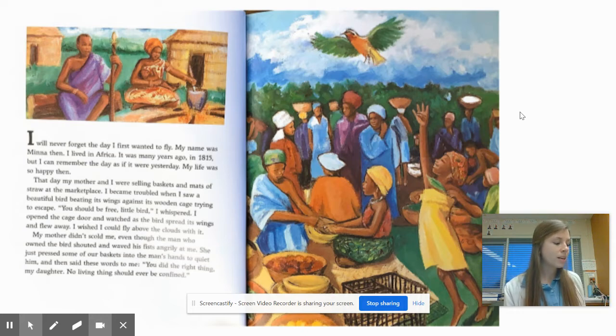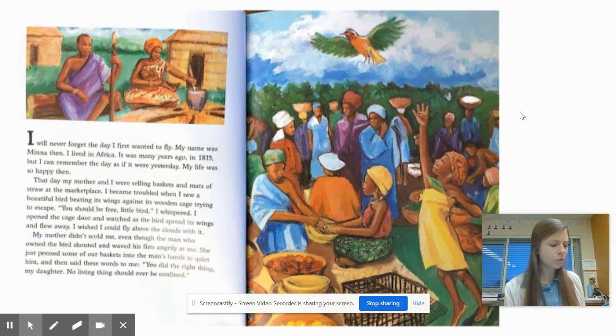That day, my mother and I were selling baskets and mats of straw at the marketplace. I became troubled when I saw a beautiful bird beating its wings against its wooden cage, trying to escape. You should be free, little bird, I whispered. I opened the cage door and watched as the bird spread its wings and flew away. I wished I could fly above the clouds with it.